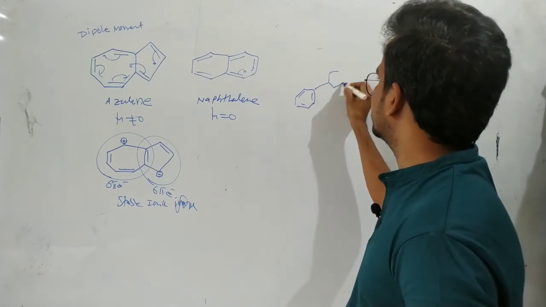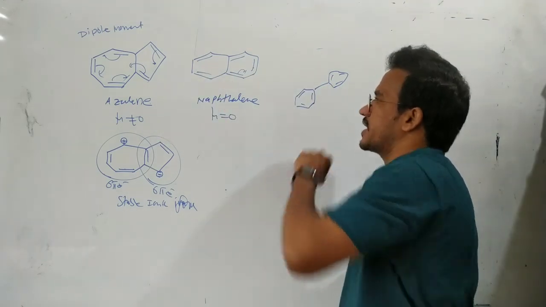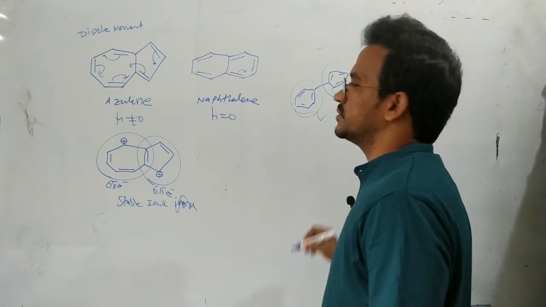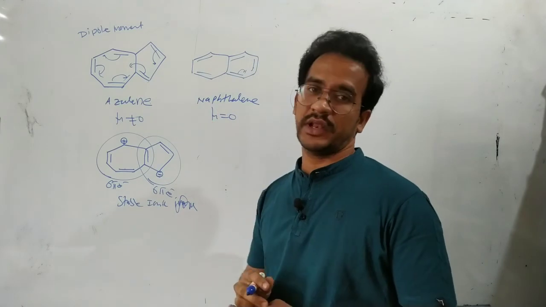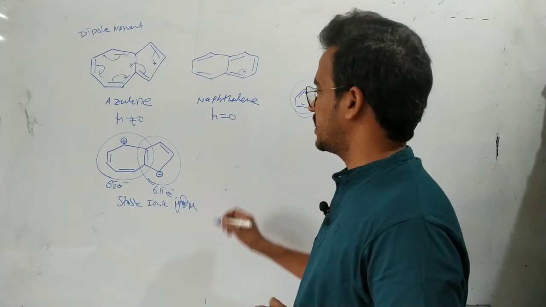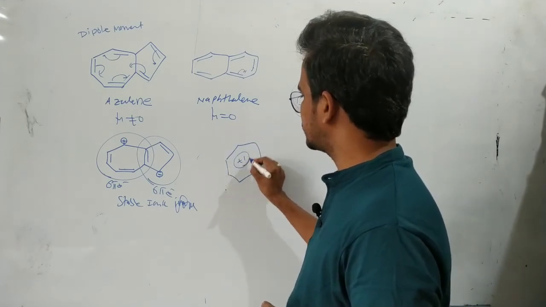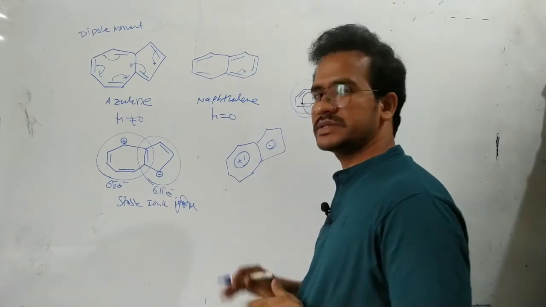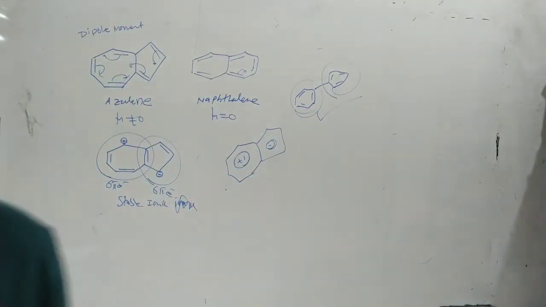Now, naphthalene and benzene: which one has more stability? Both are aromatic compounds, but benzene, with a single individual ring, is more stable than naphthalene. So azulene is a polar molecule, and we can write azulene like this: a plus charge with a circle and a negative charge with a circle. That is the ionic form of azulene. So that is all about the aromatic nature.